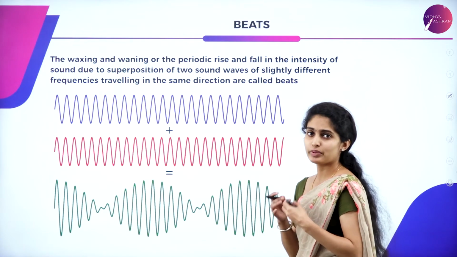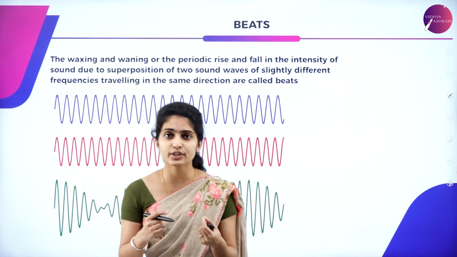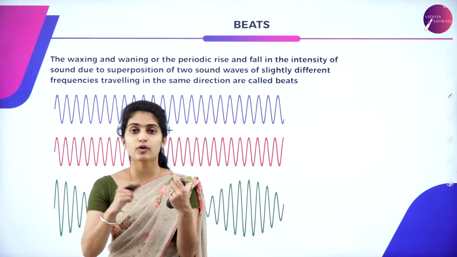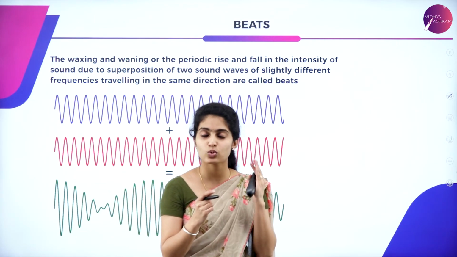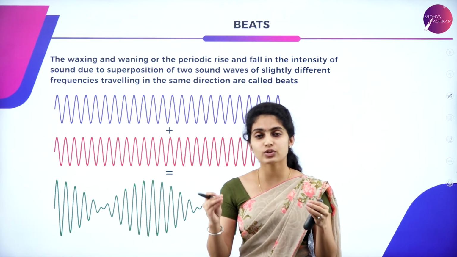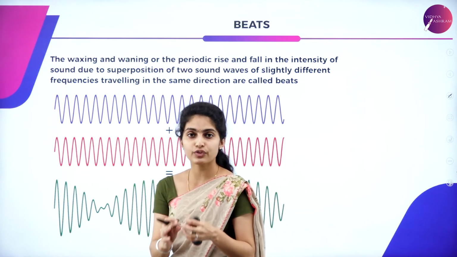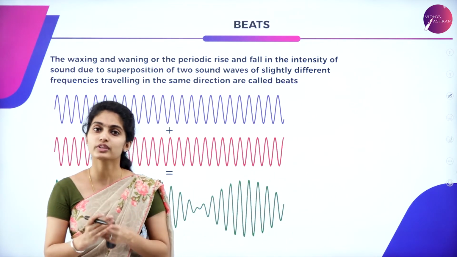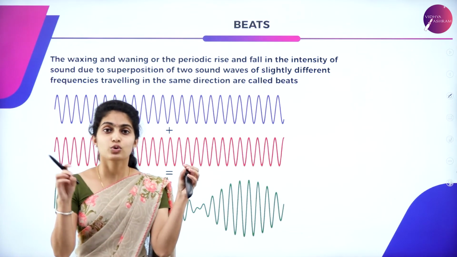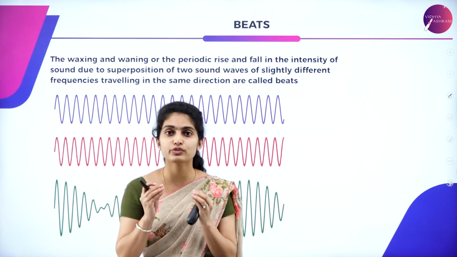So what is a beat? Beats are a sound wave, whatever you can hear. How is it that you can hear it? It is like mixing up many instruments. You listen to music. What happens in the case of music? There are many instruments which give their own unique sound. Each has its own sound waves with a certain frequency, a certain amplitude, which move with a certain velocity. Here those different instruments are merged together to give one beautiful tone.